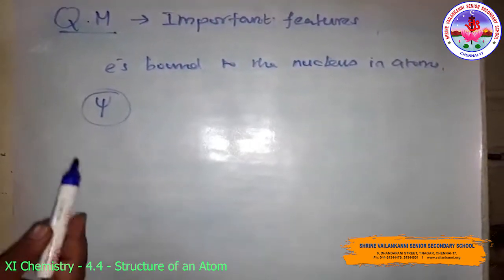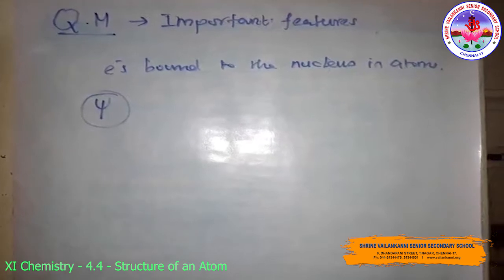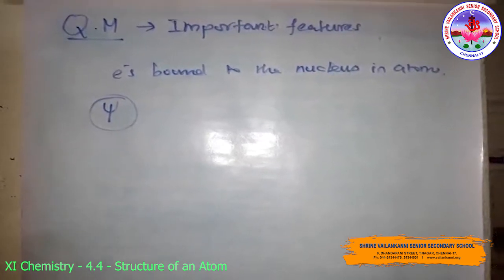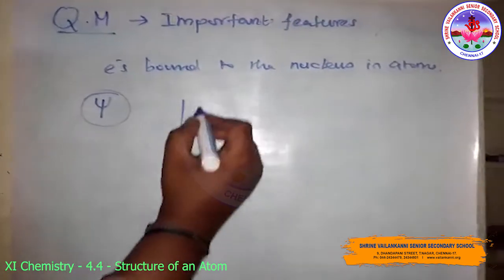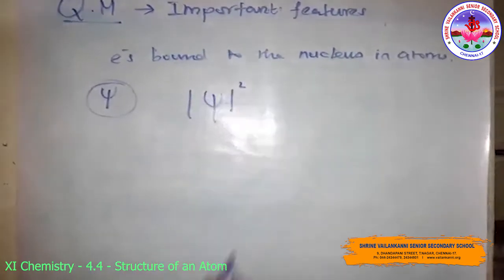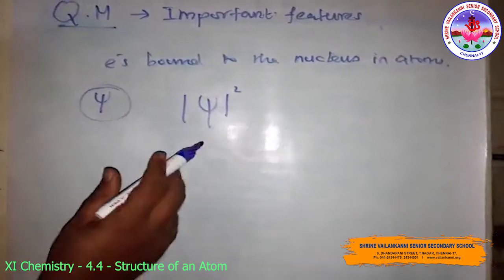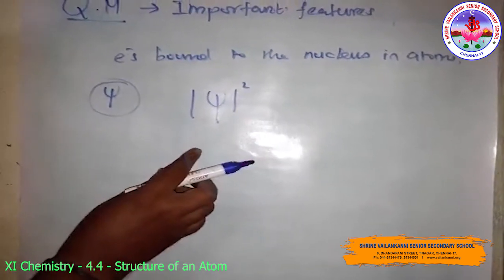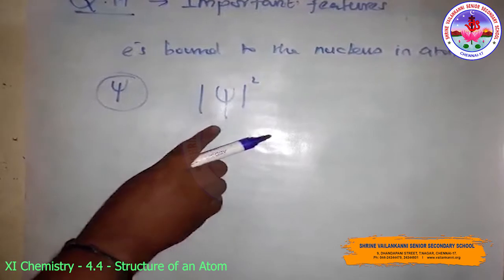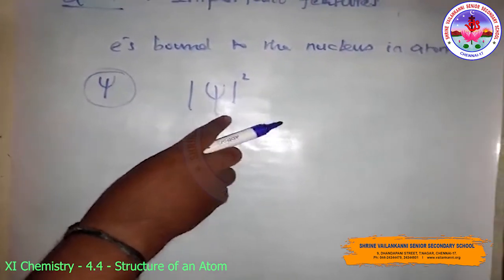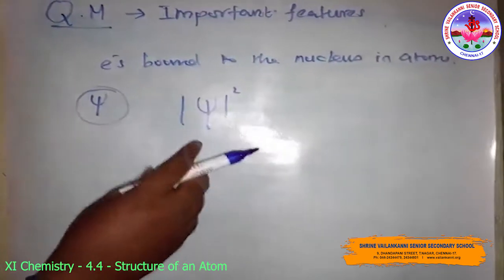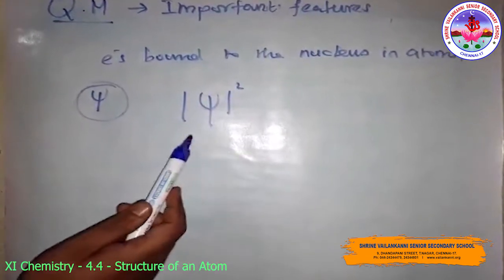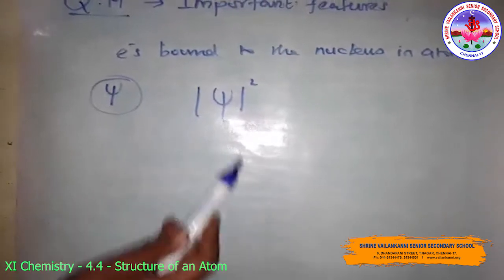The probability of finding an electron at a point within an atom is proportional to the square of the orbital wave function, that is psi square, at that point. Psi square is known as the probability density and is always positive. From the value of psi square at different points within an atom, it is possible to predict the region around the nucleus where the electron will most probably be found.